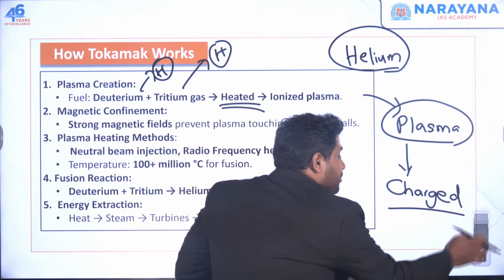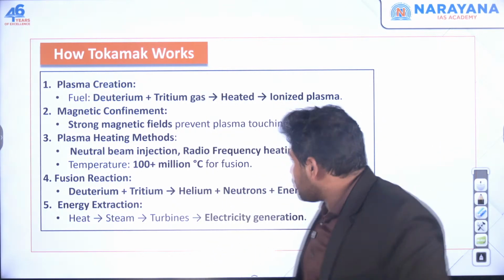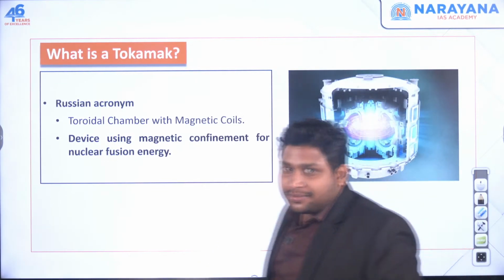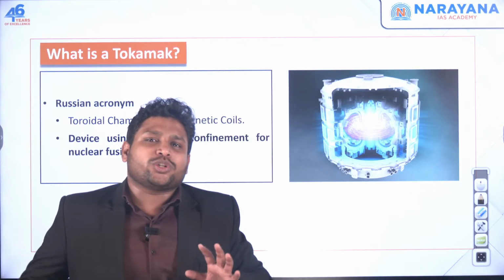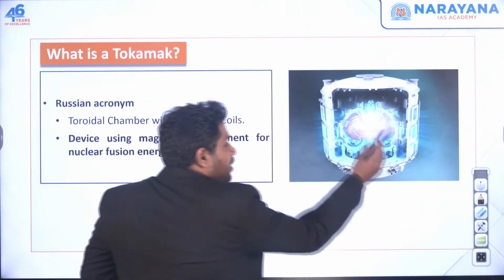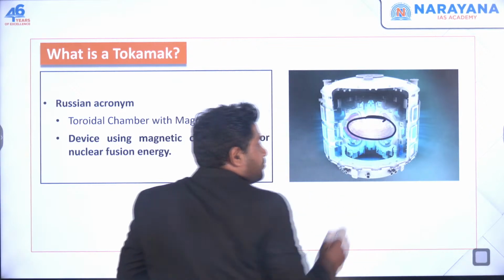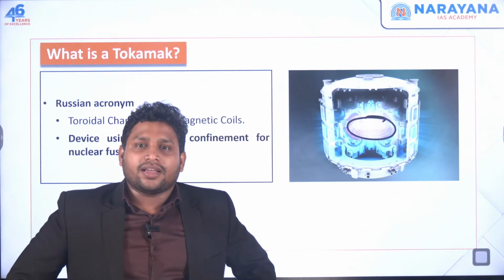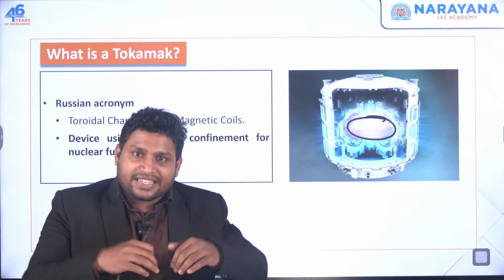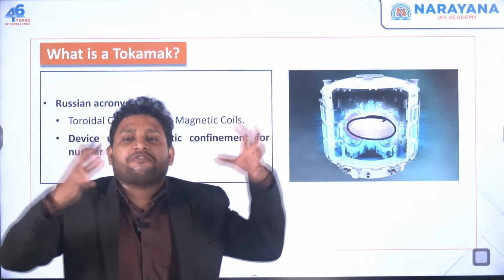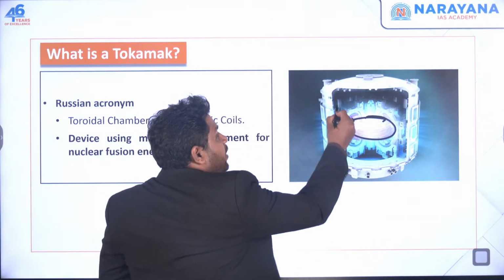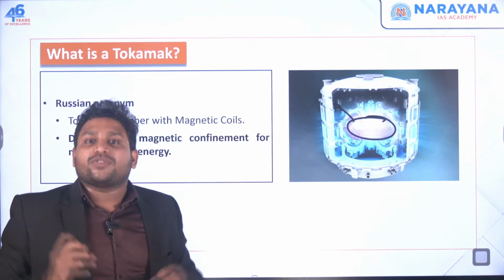Okay. Now why am I telling you this fact? Because if you look at this tokamak, let's say I'm doing this nuclear fusion process in this tokamak device. Even if this gets into the plasma state, with temperature very high, all this fire will come here and the entire device will burn.